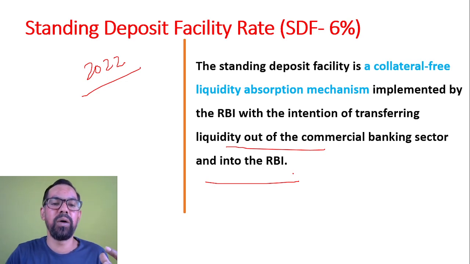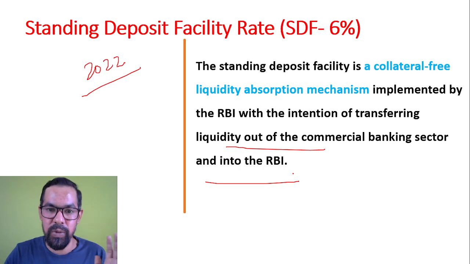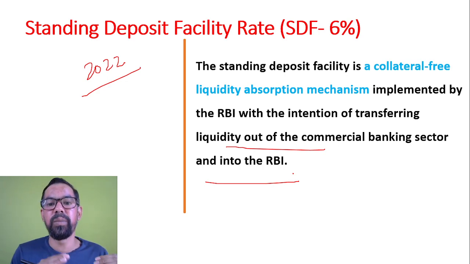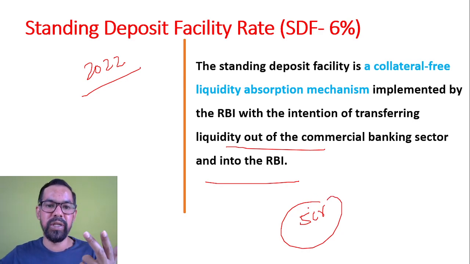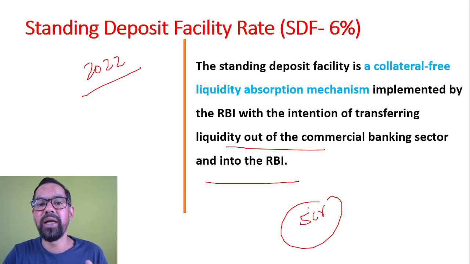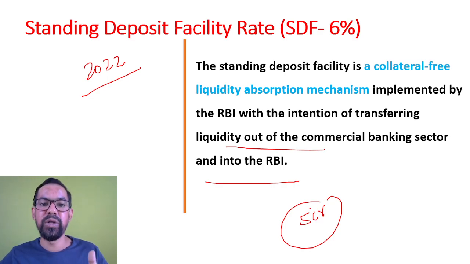Let's say any commercial bank has excess money, surplus money. Previously we had the reverse repo rate, but the reverse repo rate interest is very low. Now let's say State Bank of India has 5 crore rupees of excess money. Now they have two options. They can keep that money with themselves, because they are not getting any right customers. But if they keep it with themselves, because this money belongs to the public, they have to pay some rate of interest to the public.